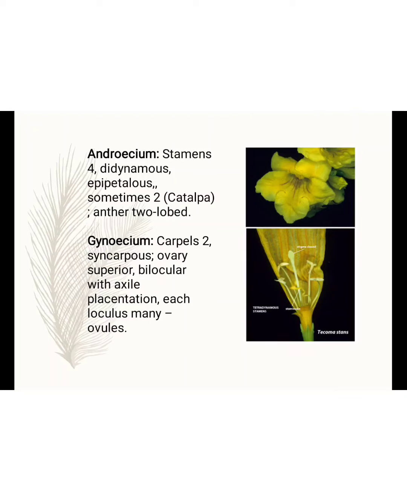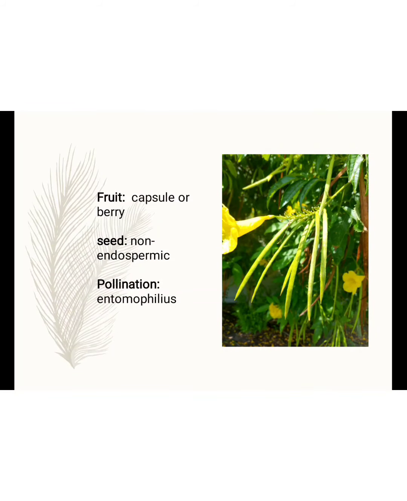Bilocular with axile placentation. It means the ovules develop on the central axis, called axile placentation, and in each locule many ovules are present. Then the fruit is a capsule or berry-like, the seed is non-endospermic, and pollination is entomophilous, by insects.